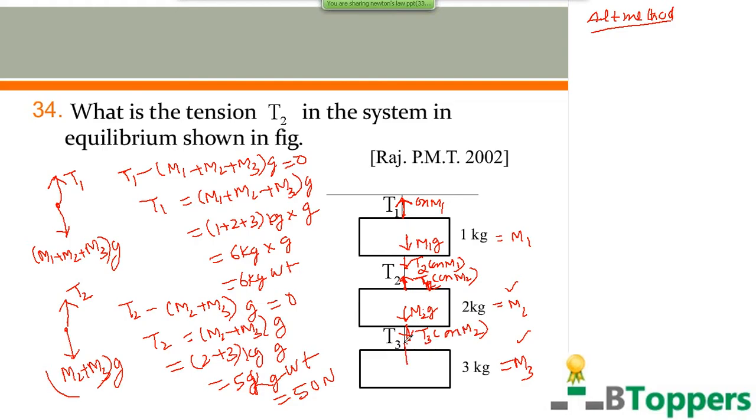Similarly, the tension force on the third mass M3 by the third string acts along the string and away from the third mass. Of course, the weight M3g of the third mass acts downwards. It will be better if you draw these free body diagrams yourself separately and more clearly on a paper, because you have more space on paper to draw.